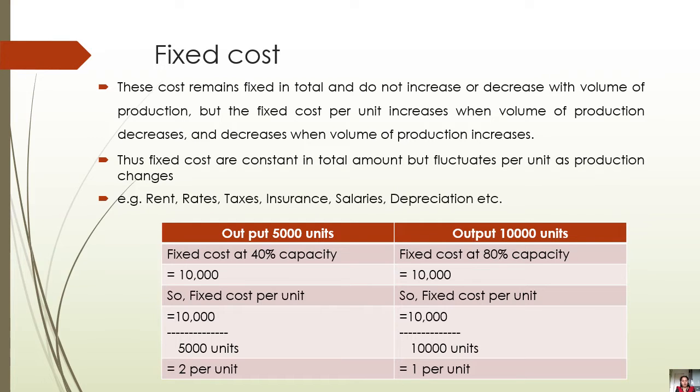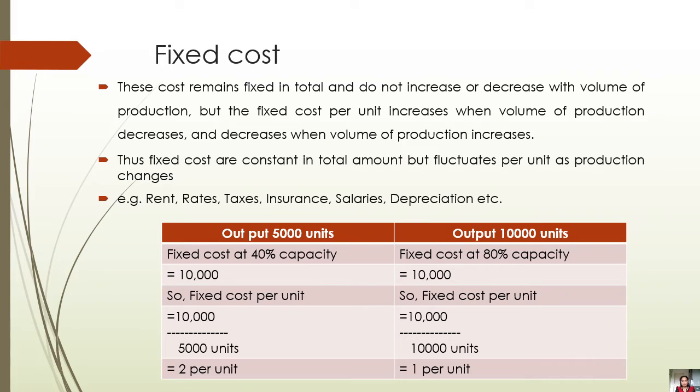But my fixed cost is the same, like rent of the premises is 10,000. Whether I produce 5,000 or 10,000 units, the rent which I have to pay to the landlord is the same, in both cases it is rupees 10,000. So how will the fixed cost per unit be calculated?